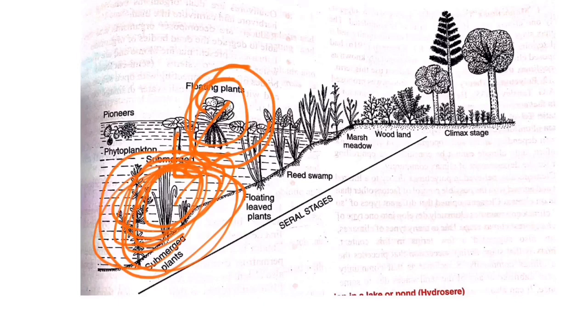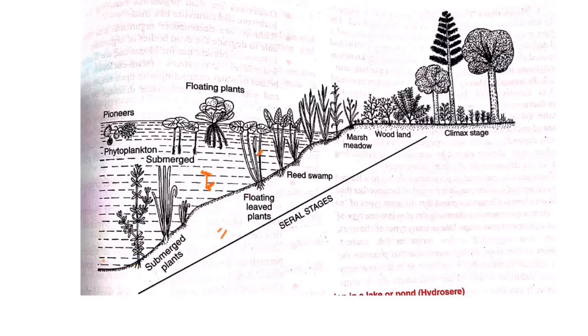Once they die, again they increase the nutrients of the soil. This becomes favorable for the next stage, called the reed swamp stage. In the reed swamp stage, the plants have their root system just immersed in water, where the water is only a few inches deep, and their complete shoot system is completely outside.